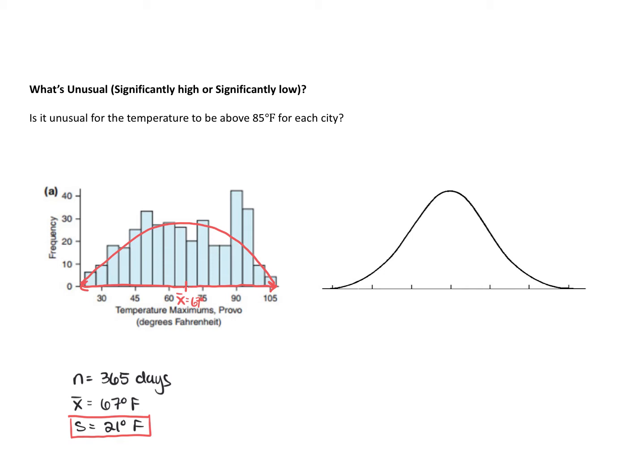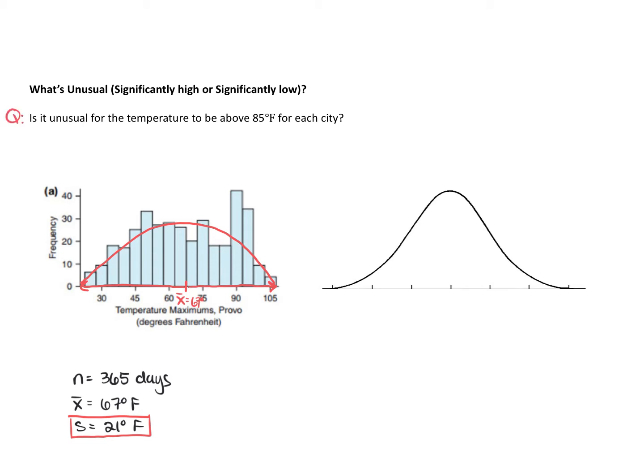When we look at all the daily maximum temperatures for Provo over a year, so data was collected for 365 days, we saw that on any typical day, the temperature varied from the mean temperature by about 21 degrees Fahrenheit.